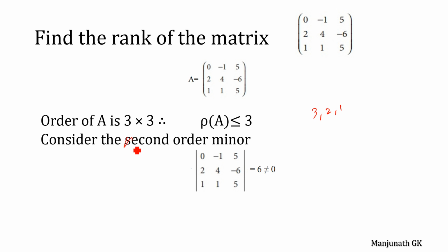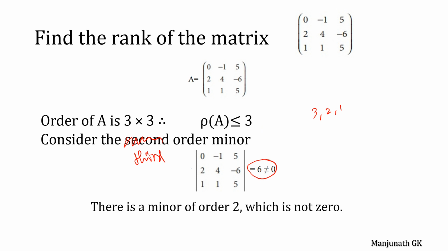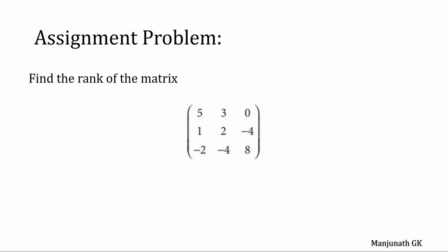It is not a second order minor here, it is a third order minor. Find out the determinant. That is 6 here. It is not equal to 0. If the third order minor is non-zero, then obviously its rank will be 3. There is a minor of order 3 which is not 0, so the rank of that matrix is 3.